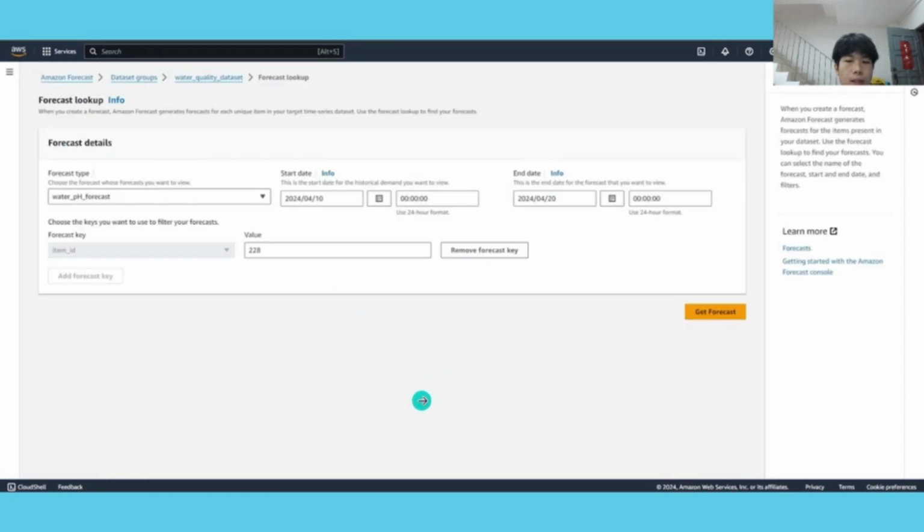After clicking the query forecast button, we go to the dispatch, where we can select the start date from which we want to monitor the forecast data. Here, I have selected this date as the start date, and this date as the end date. Then we also need to fill in the item ID. This item ID is the ID of the item we need to forecast. We key in the item ID to see its forecast. After we fill in all this information, we click get forecast.